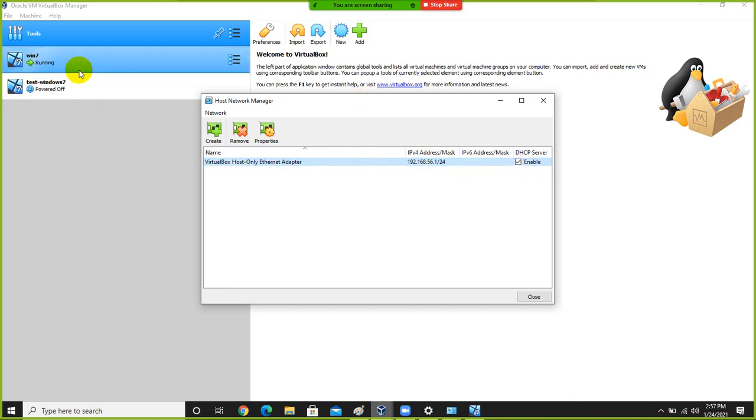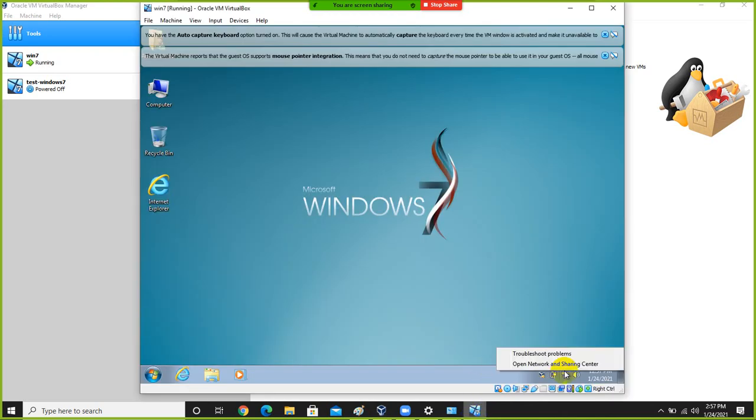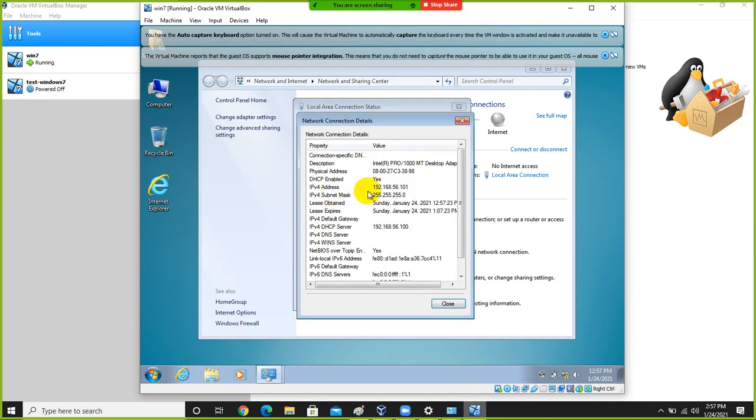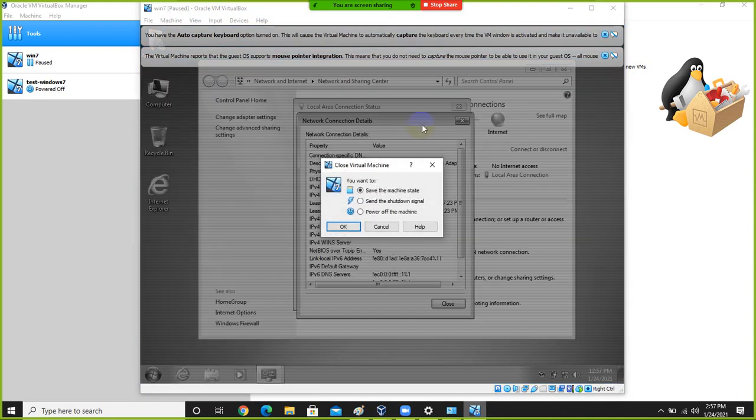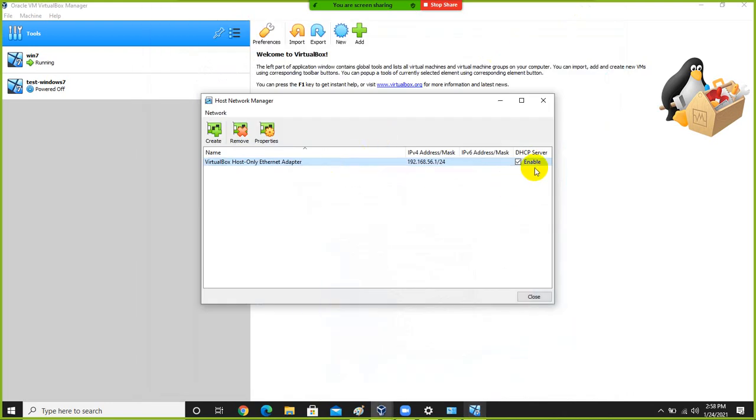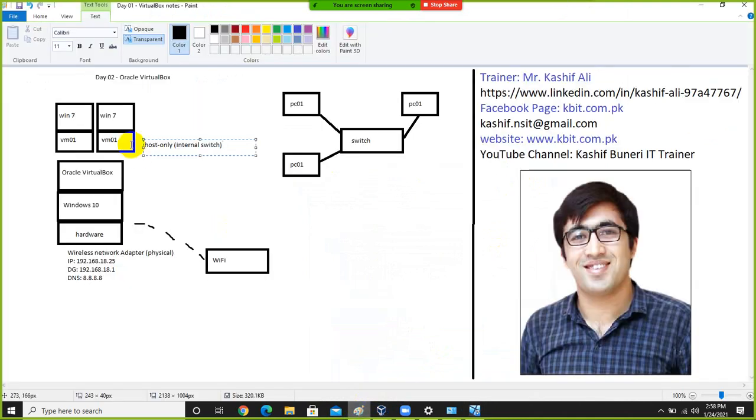So my Windows 7 virtual machine IP setting is automatic, so we will see an IP address with this range will be assigned to this virtual machine. And let me show you here. You can see here 192.168.56.101. How this IP address is assigned to this virtual machine? Because of this DHCP server.